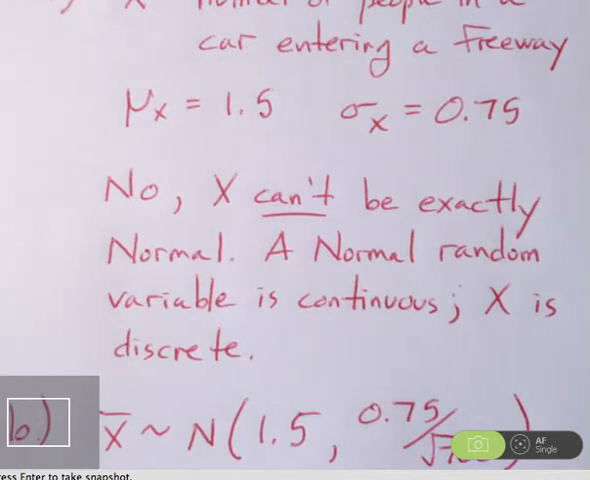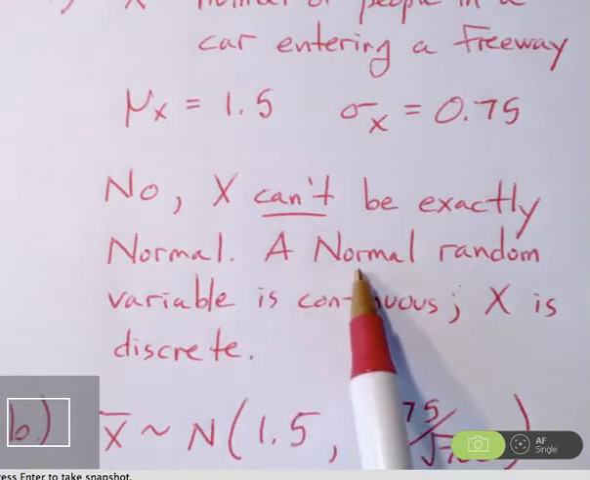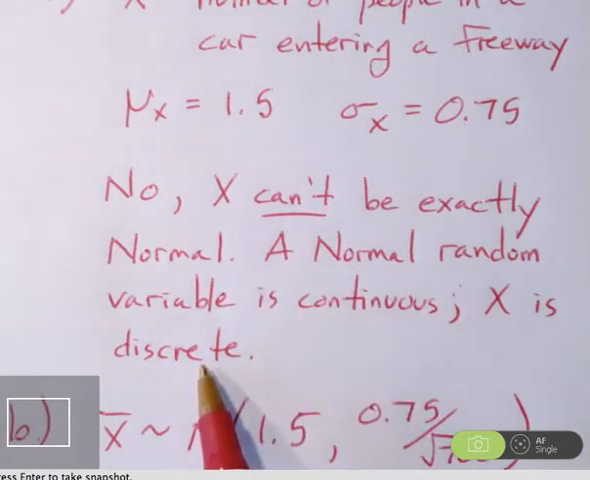There could be 2 or 3 or 4 or 5. We could list all of these outcomes, but they are discrete. X can't be normal because a normal random variable is continuous, and X is not a continuous random variable, it is discrete. So that's the fundamental issue here.